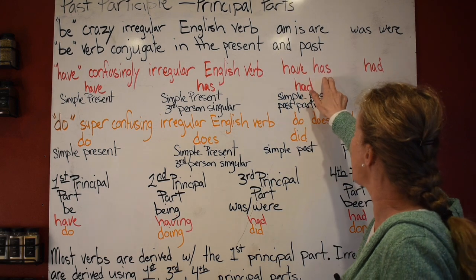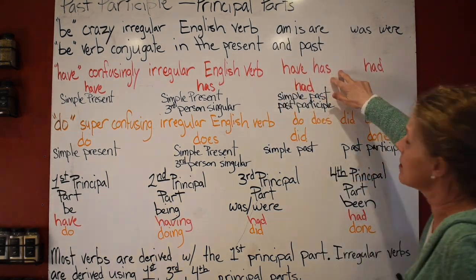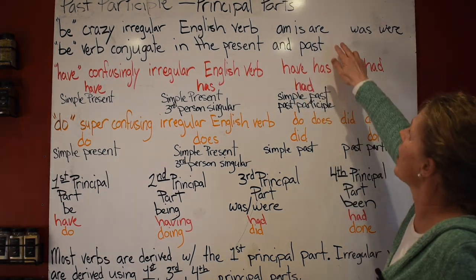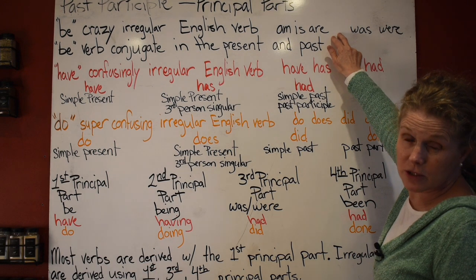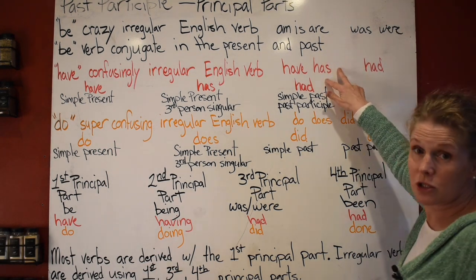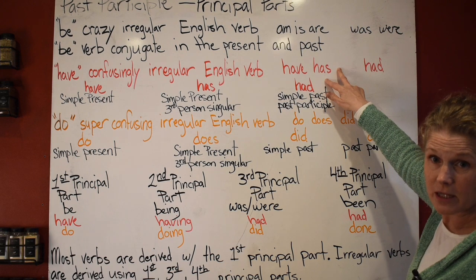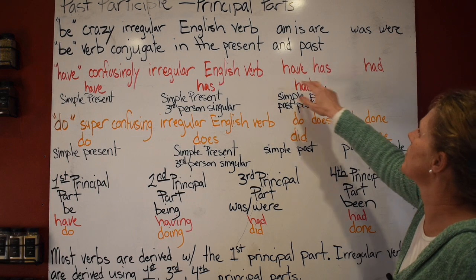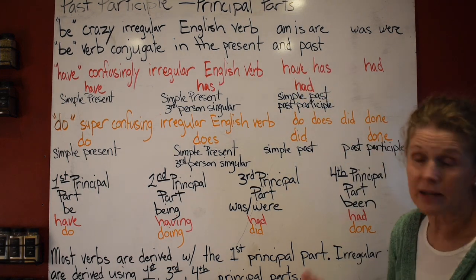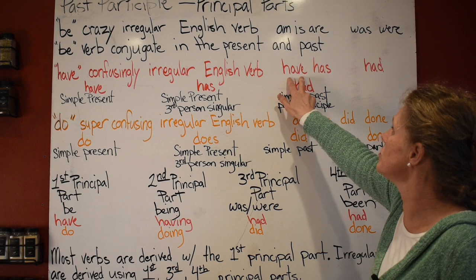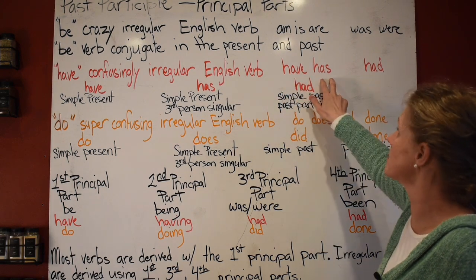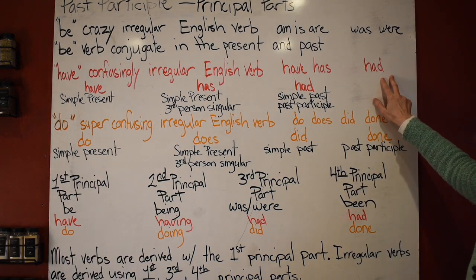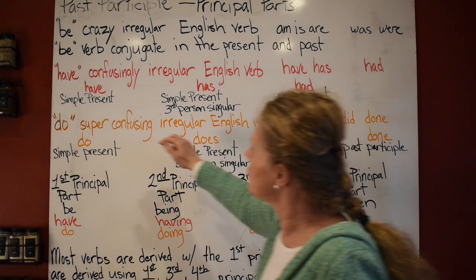So have and has, this right here puts you in progressive, this puts you in perfect, but still, if you're going to use it as a helping verb, that's what it would do, but then it could also stand alone, and you would have to use these appropriately. This is first person, this is third person, and then this is the past tense. And so that can be really confusing.